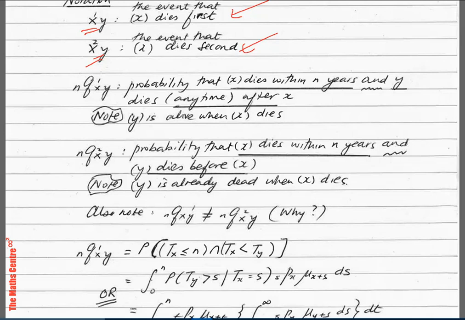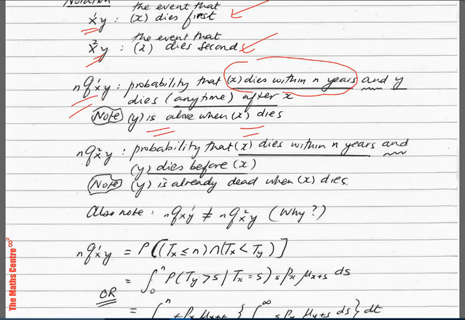Let's look at some notation for the probabilities. We have nqX1Y. Note the 1 is above the X. What is this? It defines the probability that X dies within n years and Y dies anytime after X. Okay, X dies within n years and Y dies anytime after X. So Y is alive when X dies.